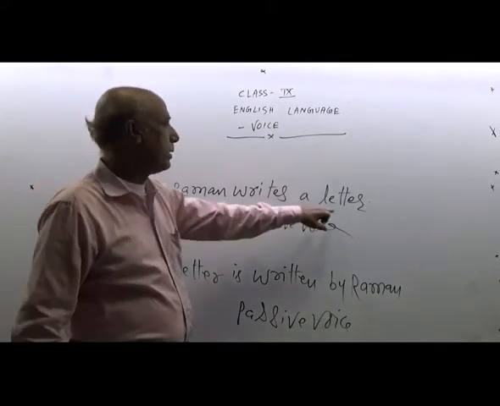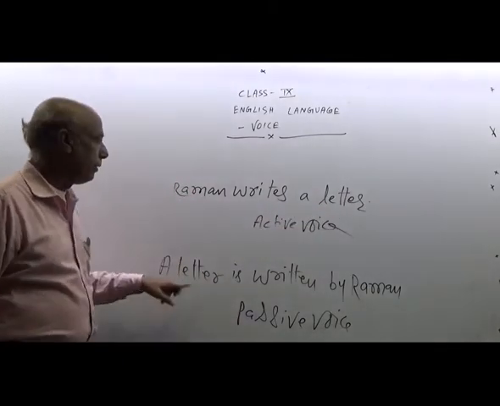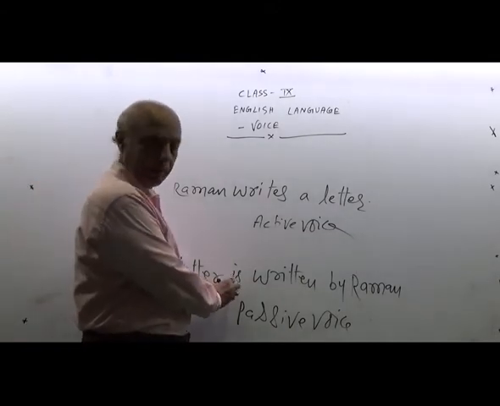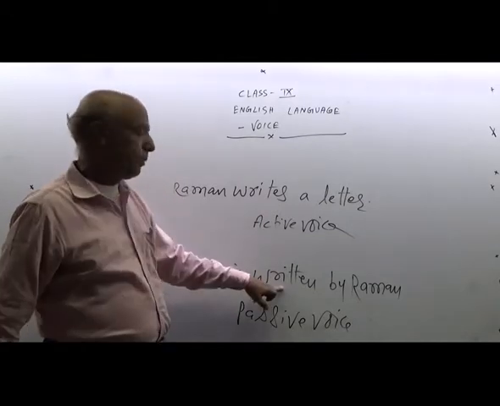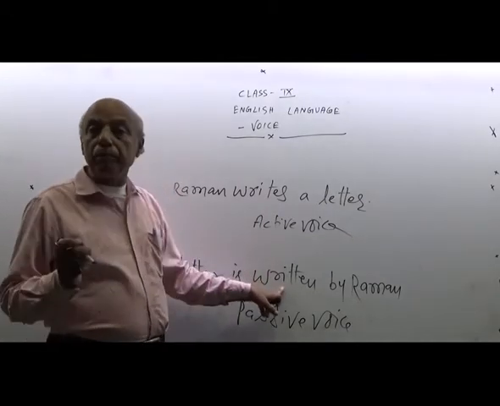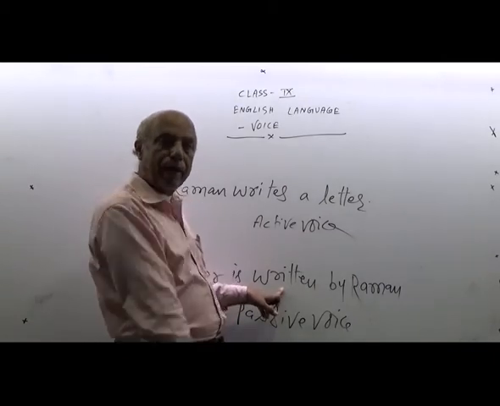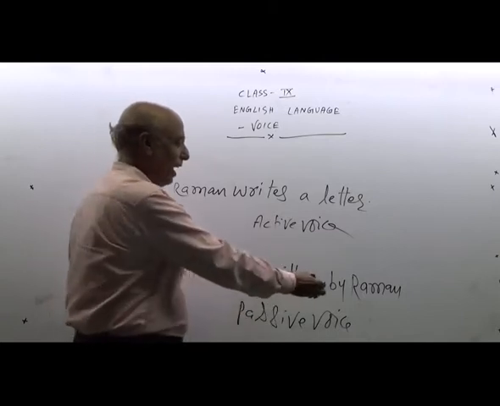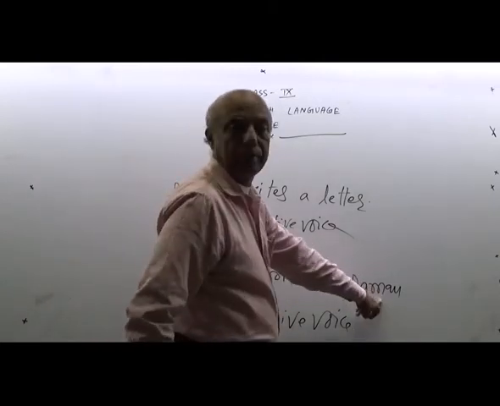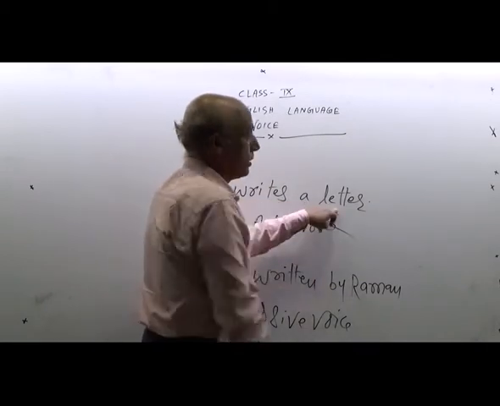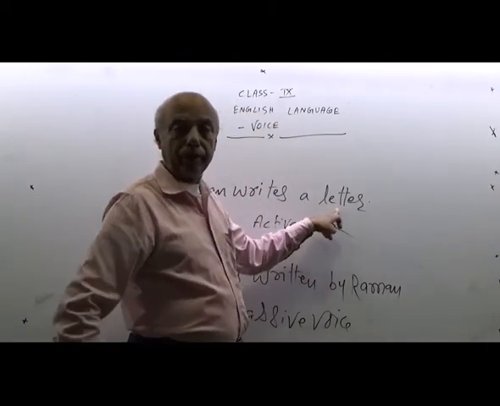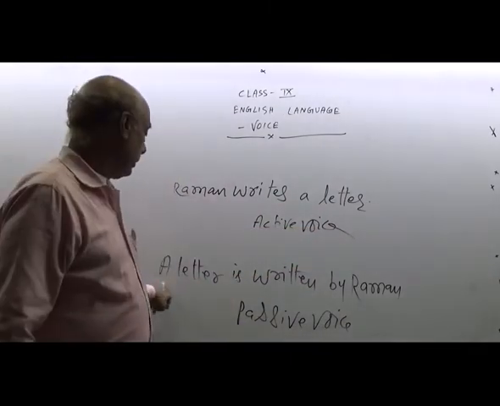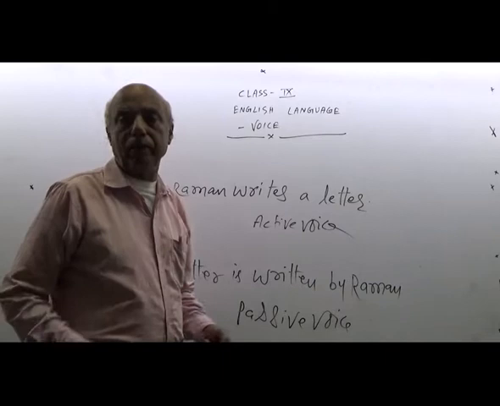Here Raman writes a letter, and it is in present tense. So here is has been used because it is in singular form. And thereafter always I tell that V3 is always in the passive voice. That is why here written has been used, and after it by has been used, and thereafter this Raman has been changed and it has been used instead of object. So here it has been used: a letter is written by Raman.